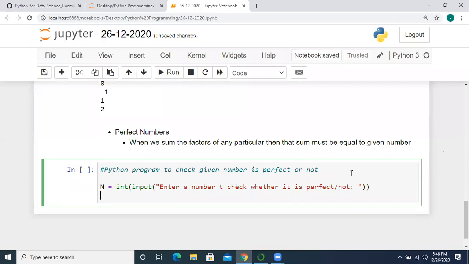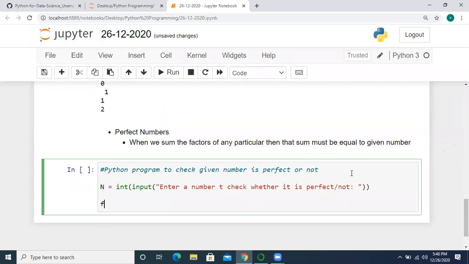Okay. So after reading the number, we are going to perform a loop, for i in range of, as we previously did for prime numbers. Here we have to find the factors. In the factors we shouldn't include the n value.